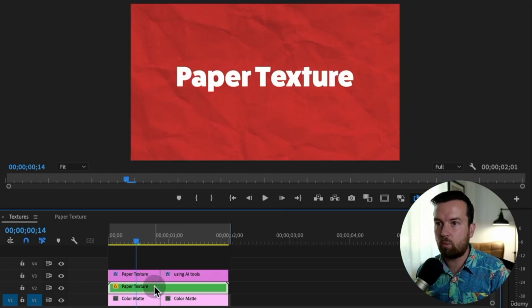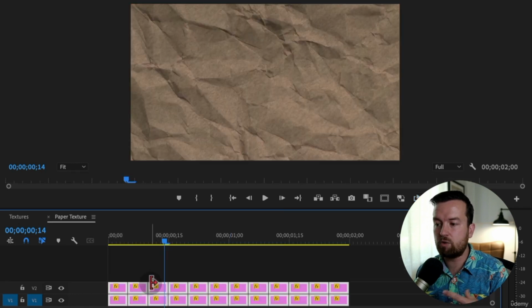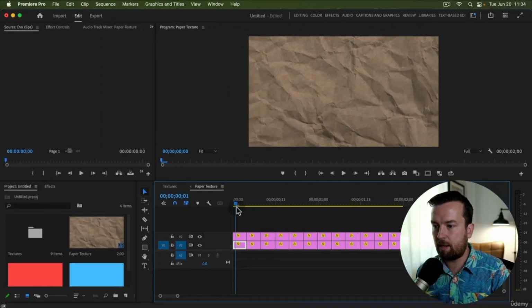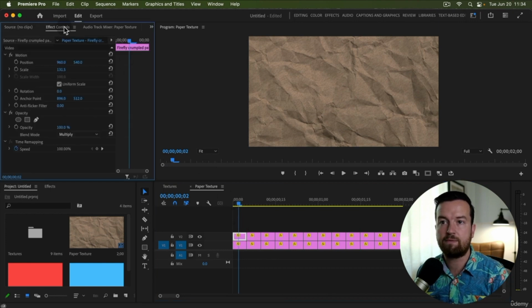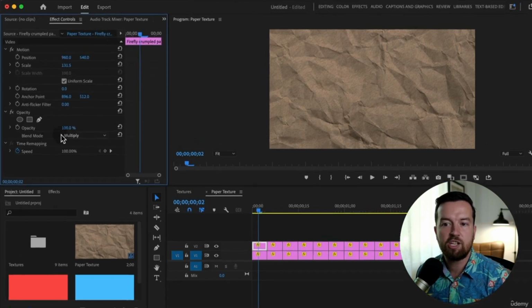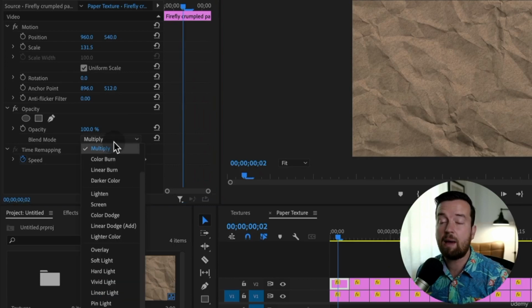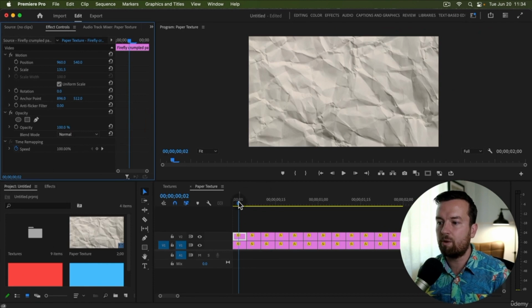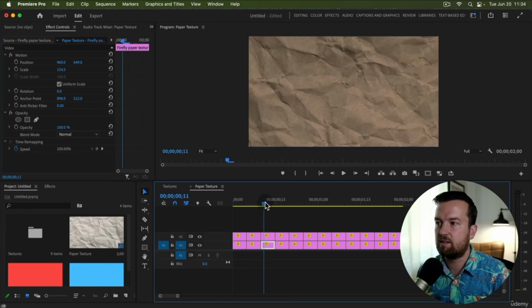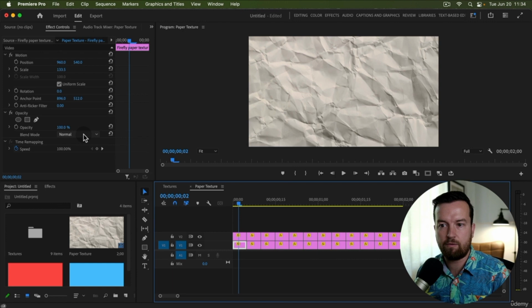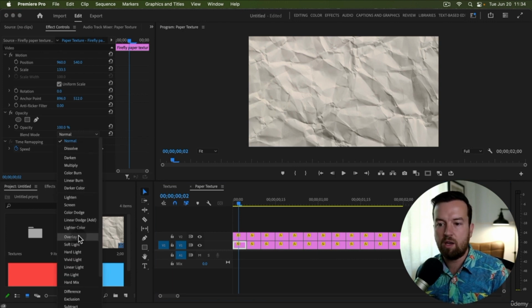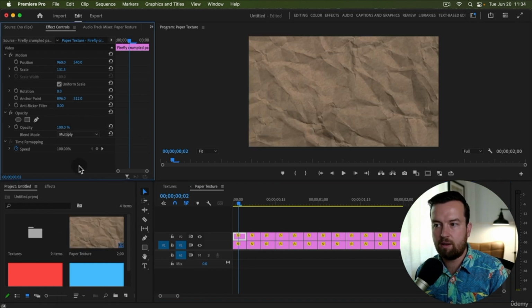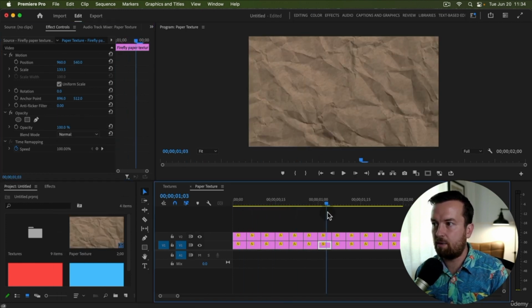And the other thing I did was I played around with the blending modes and opacities. So this top layer of all of these crumpled paper textures, if I open up my effect controls, you can see that I changed the blend mode to multiply, and that blends the top texture with the bottom one. If this was just normal, this is what it would look like. See how it's just the paper itself? But by changing the blend mode to multiply, for that top one, it blends it with that bottom,